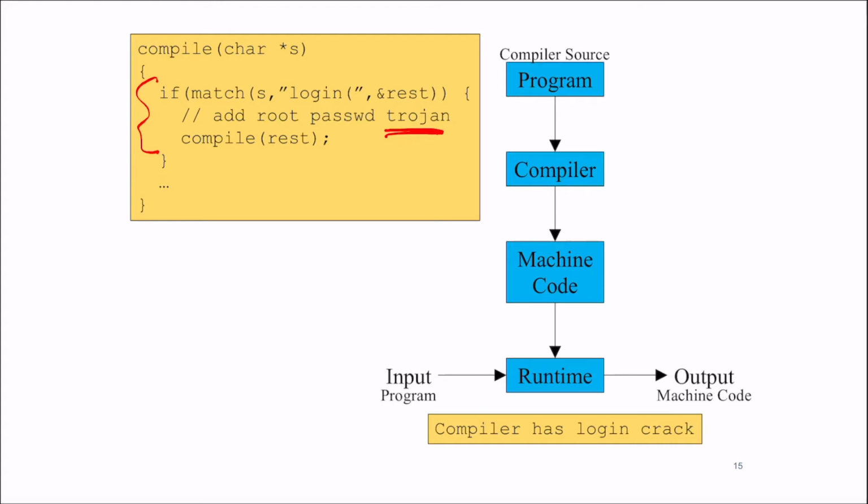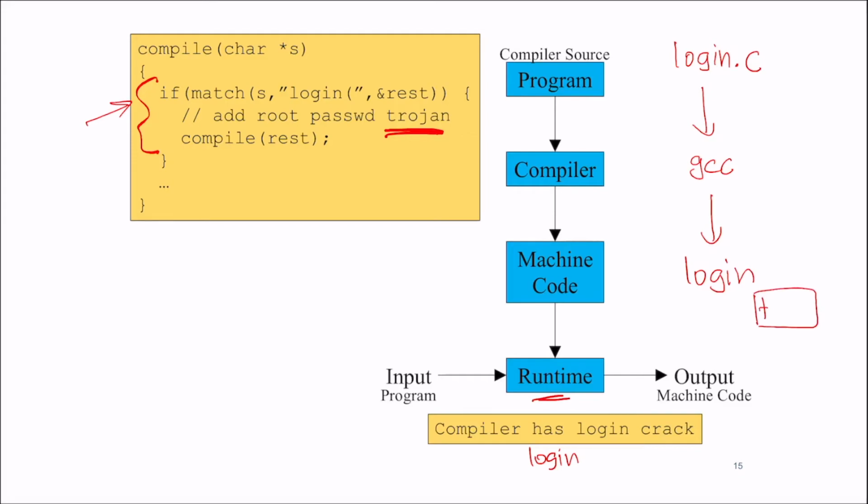And so let's say that initially there is login.c that comes in and it goes through the compiler. So let's say I managed to insert this in my GCC compiler. It produces machine code, which is a login program. And at runtime, when I run login, it has this if statement over here, which says when I compiled it, inside this login, I've inserted this Trojan. And the Trojan, let's say for example, lets Anoop log in without asking for a password. So now this login binary has been compromised, and the reason is because this compiler has been compromised.